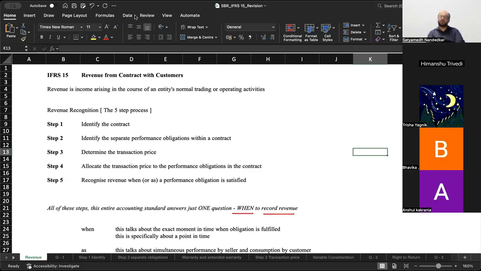Now, the revenue recognition activity has been split into 5 steps. Step 1 is identification of contract with the customer. What is a contract? You know that a contract is an agreement between two parties which is enforceable at law. What do you mean enforceable at law? The term enforceable at law means, give me 1 second.